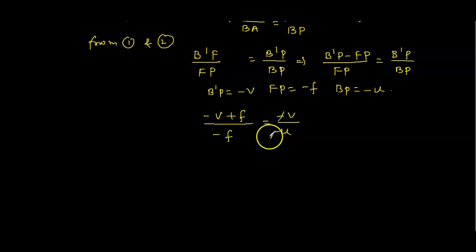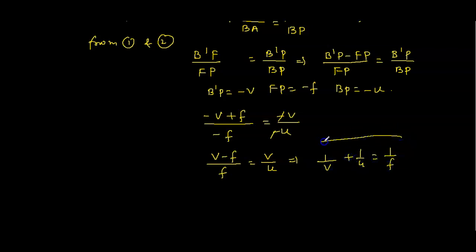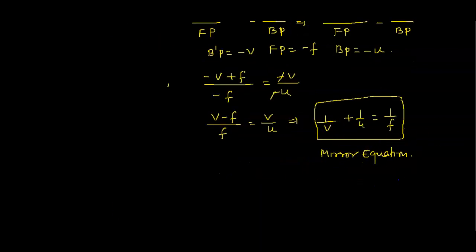So this can cancel here. If you multiply by minus, I can write v minus f by f is equal to v by u. So dividing, I get 1 by v plus 1 by u is equal to 1 by f. So this is the mirror equation. Now we'll see the linear magnification.